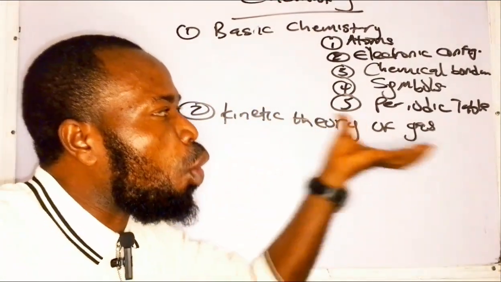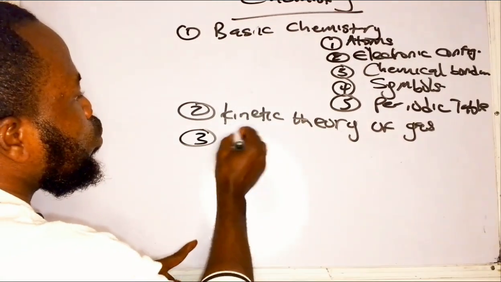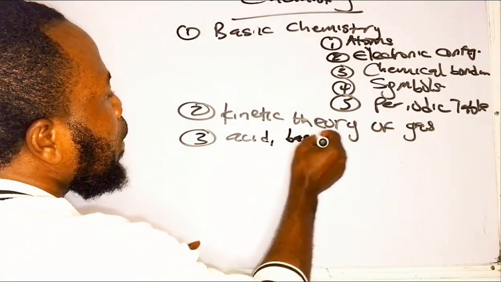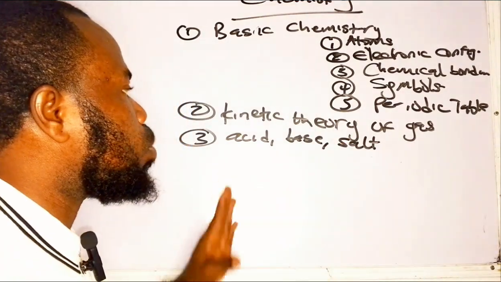You must pay attention to all these areas. Very, very important. Then number 3, you must pay attention to acid, base, and salt. Now, if you are writing JAMB examination, there's no way that you will not come across acid, base, and salt.